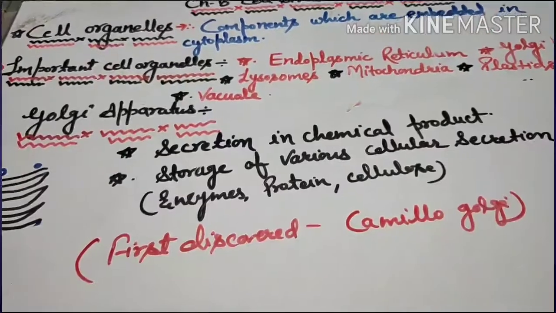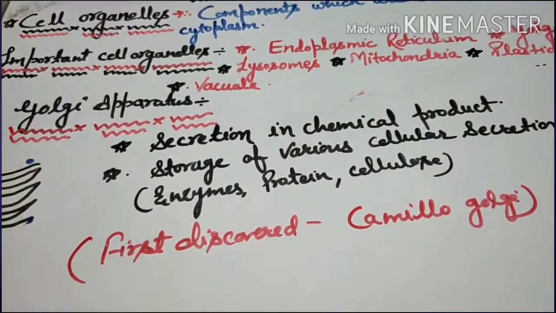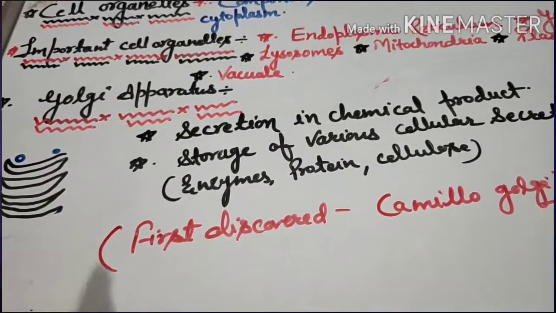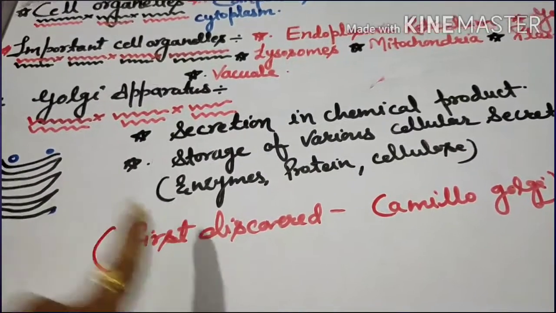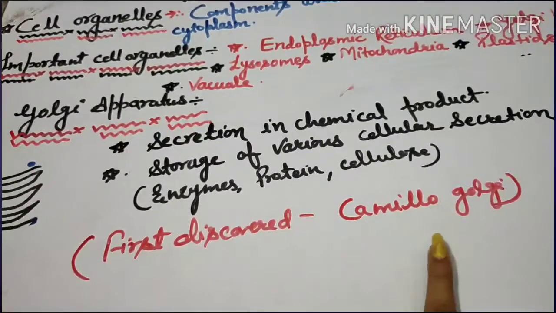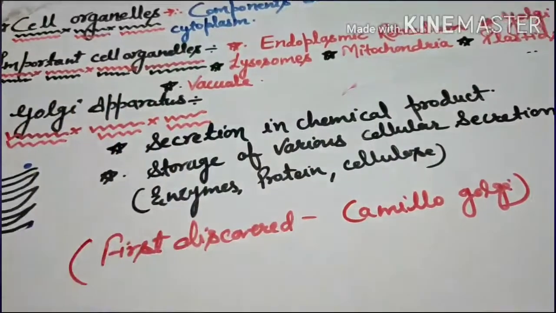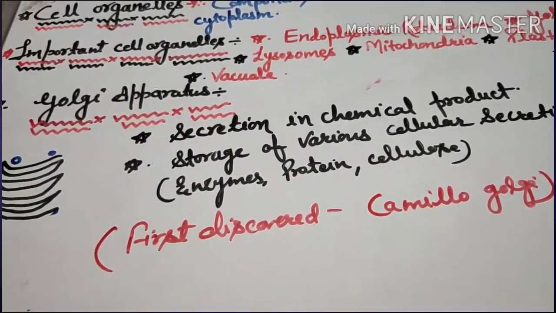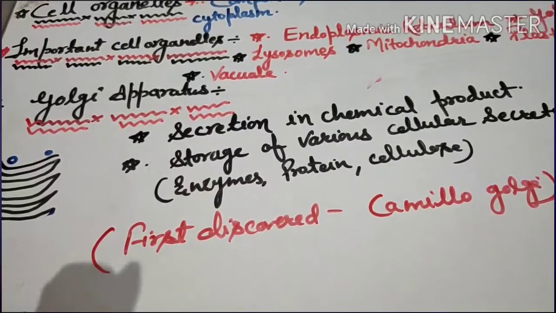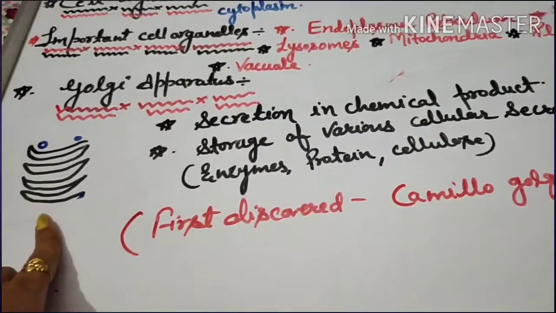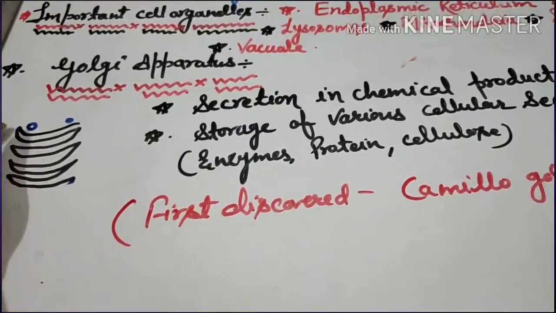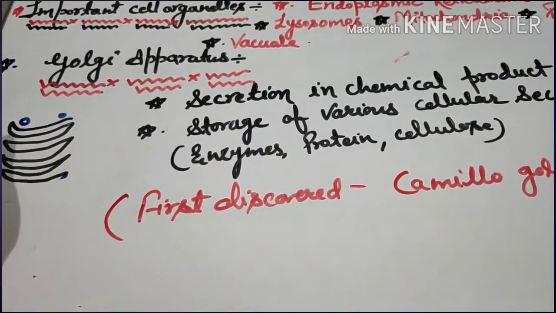All right, the next one is the Golgi apparatus. Camillo Golgi first described the Golgi apparatus, and these are a network of membrane-bound vesicles arranged parallel to each other.